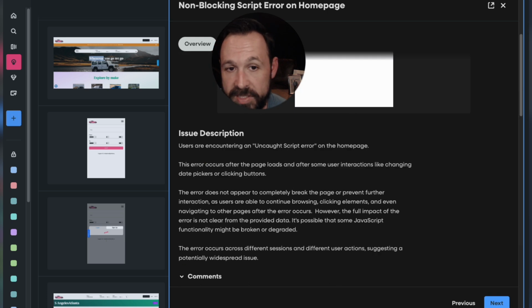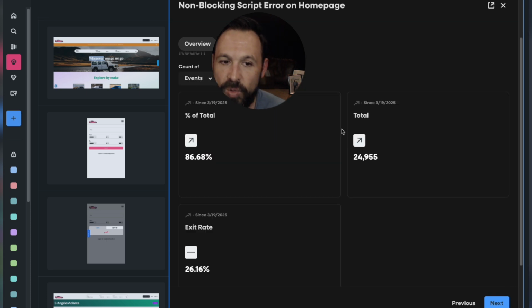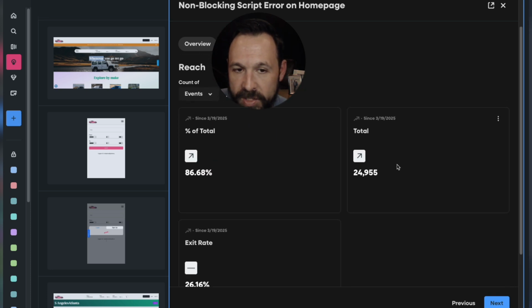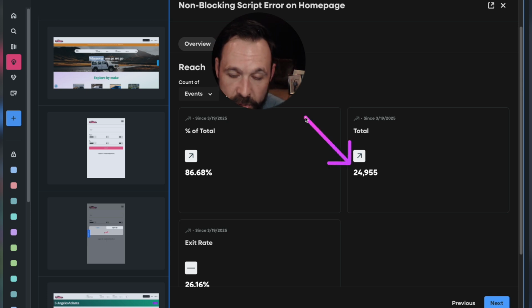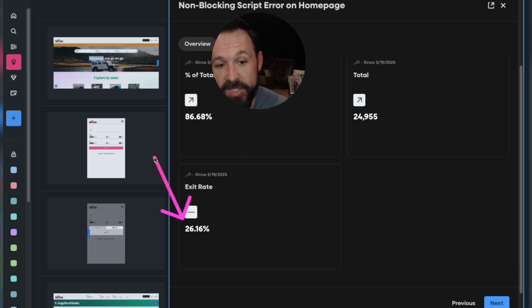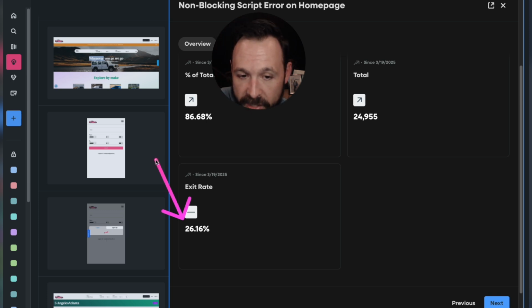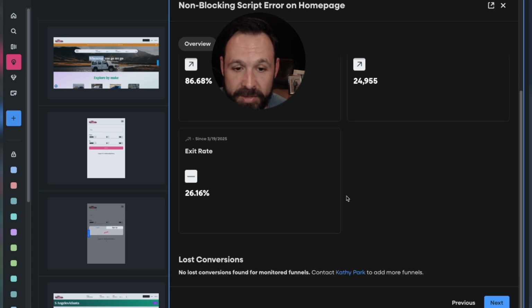Now, if I scroll up, you can see that you've got an impact tab. What does the impact tab tell you? Impact tells you what percentage of all your users experience this issue. Then you've got the total number of users who have experienced the issue. And then we're calculating an exit rate, which is specific to how severe the issue is. If it is horribly severe, if it crashes your app or kills your page, the exit rate would be very high. We still see a 26% exit rate, so when this issue occurs, a quarter of those people end their sessions.